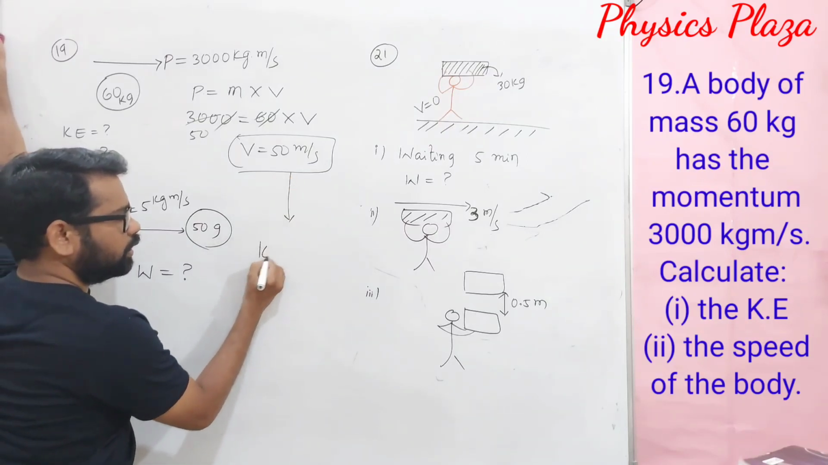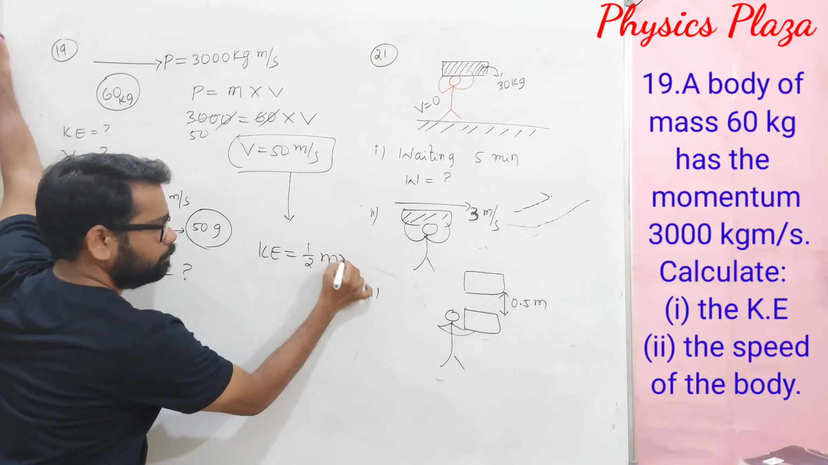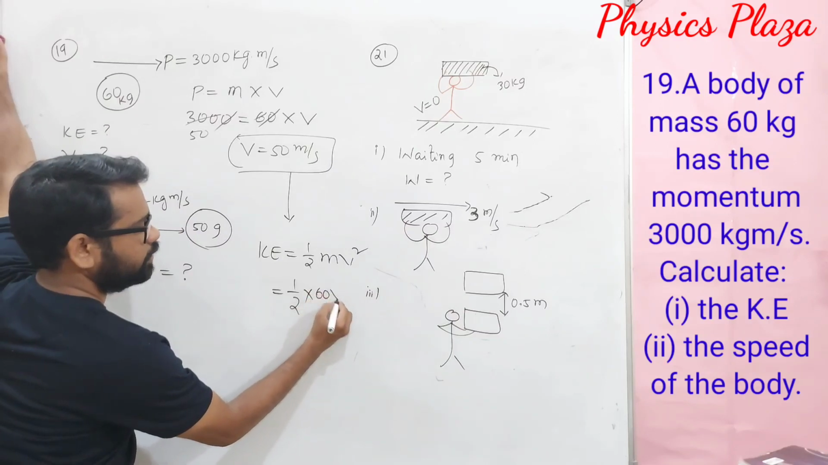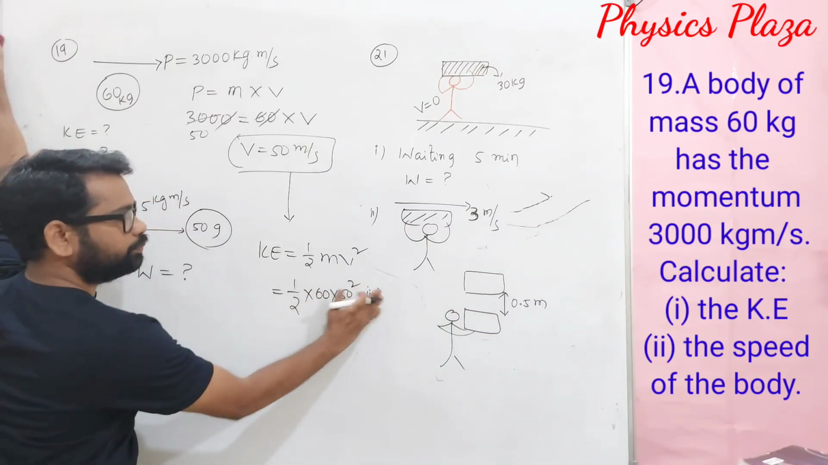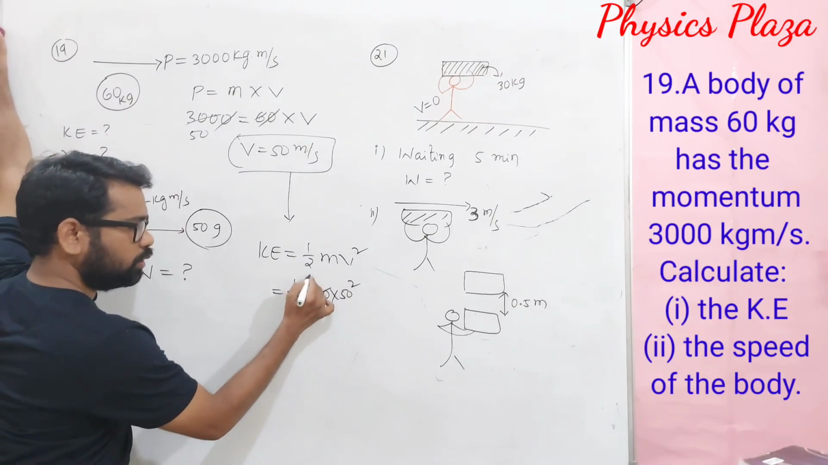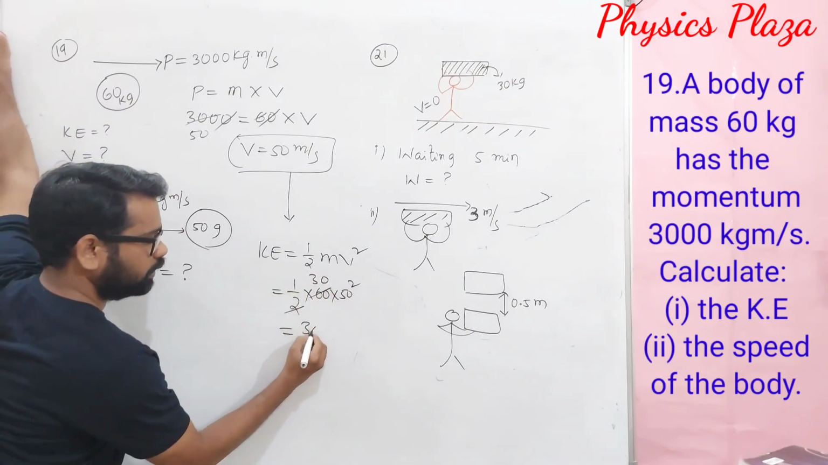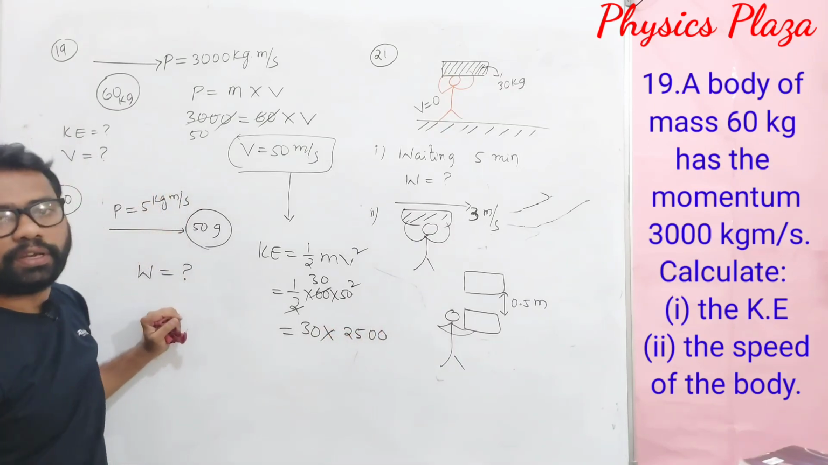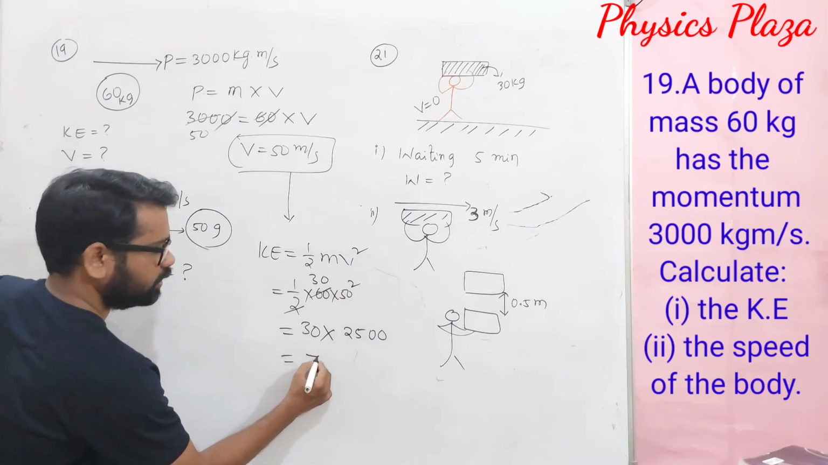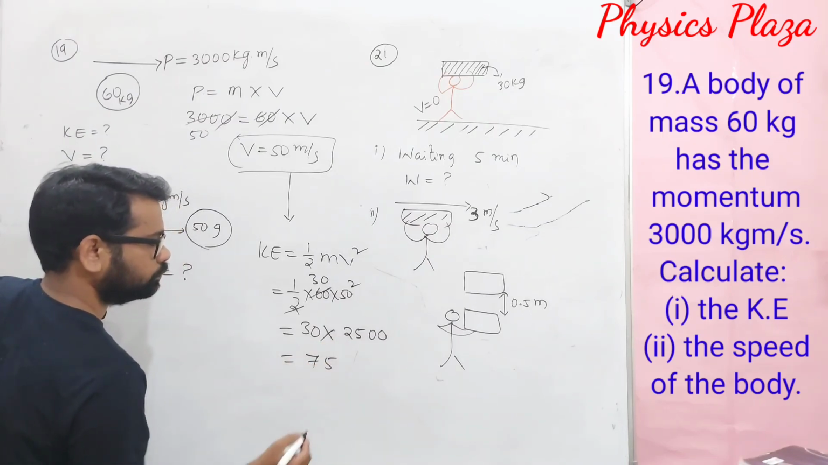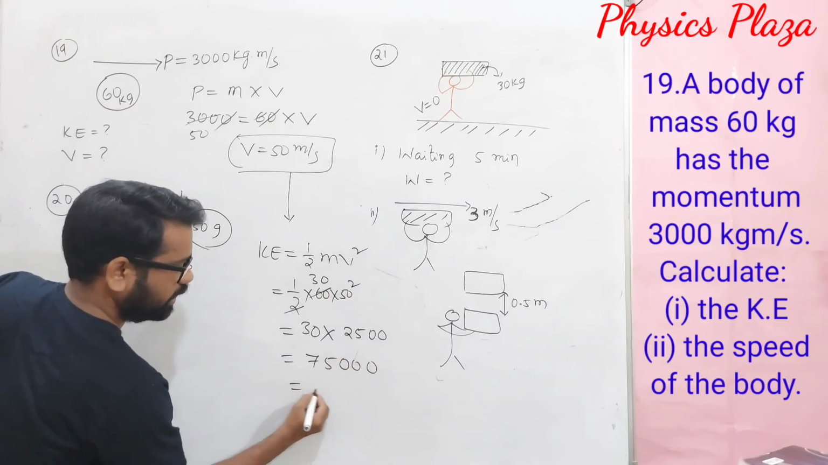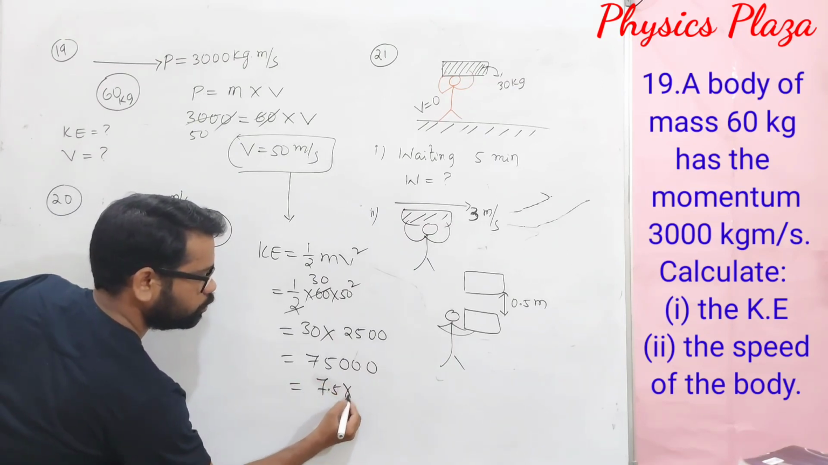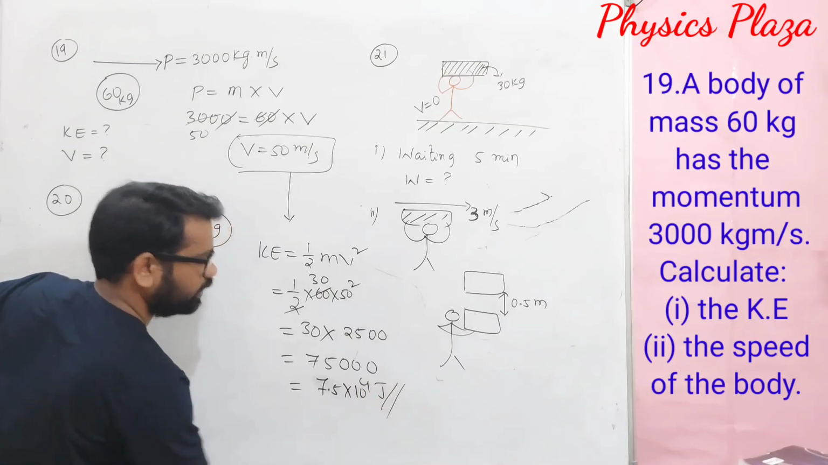So, we know that kinetic energy is equal to half m v square. Then here half, mass is given how much? 60. Velocity is how much, dear children? 50 square we got. So, 2 1s are 2, 2 30s are 60. So, this will be 30 into 50 square, which is how much? 2500. So, you can calculate this, how much are we getting? 75,000. So, this we can write as 7.5 into 10 power 4 joules of kinetic energy.